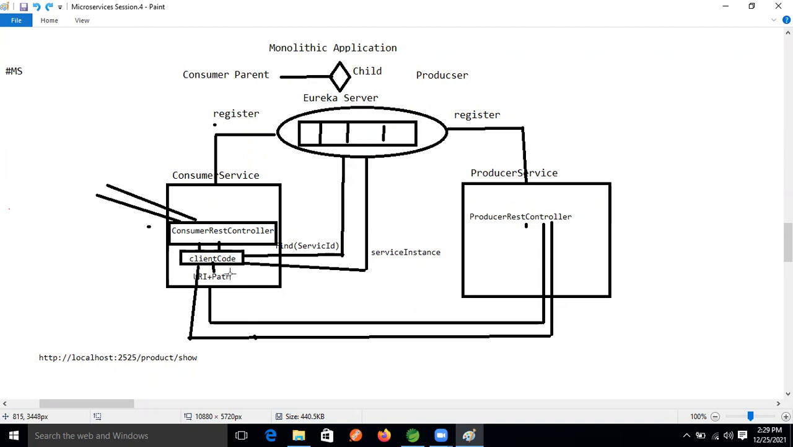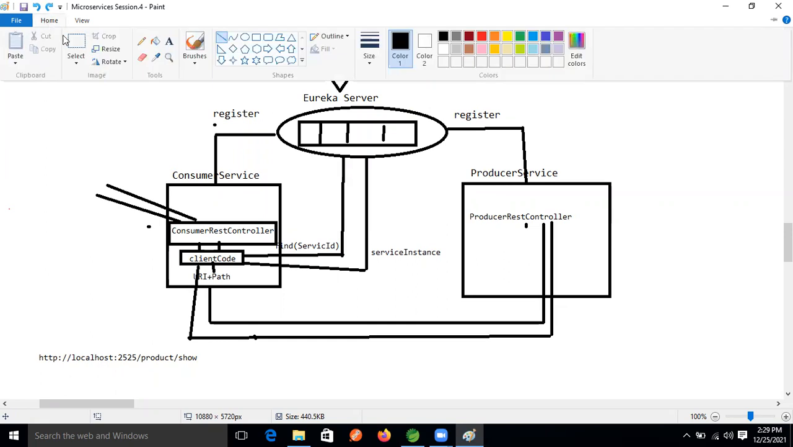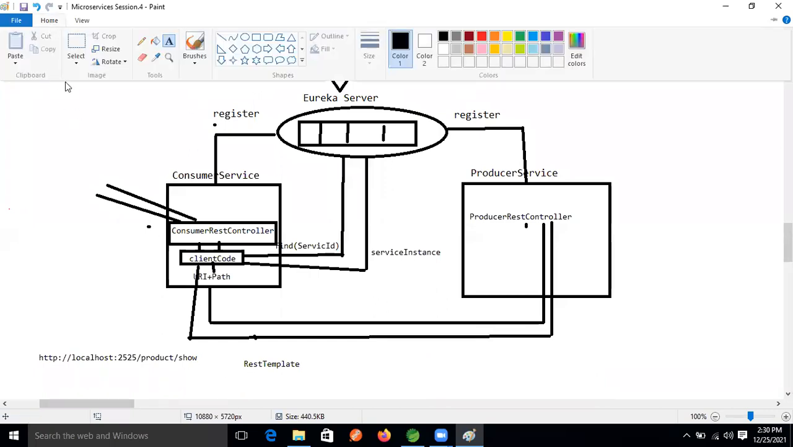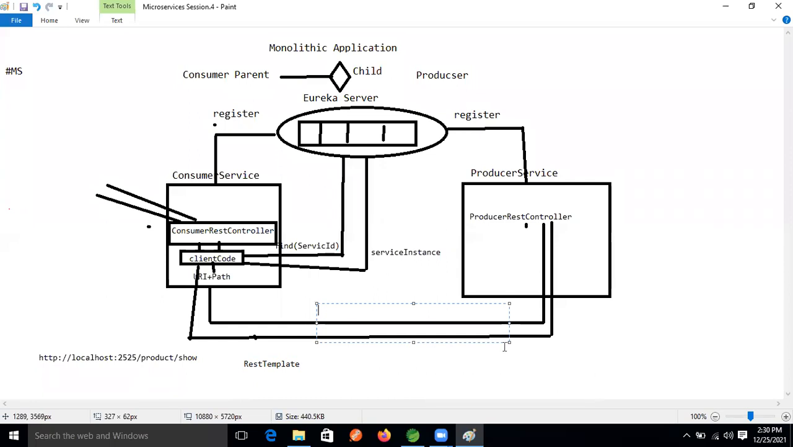So here our client is nothing but the Discovery client. The Discovery client will prepare the URL. And what do we need? One more client. That client is nothing but the REST template only. We will use the REST template, and using the REST template we will make the request and we will get the response, guys.